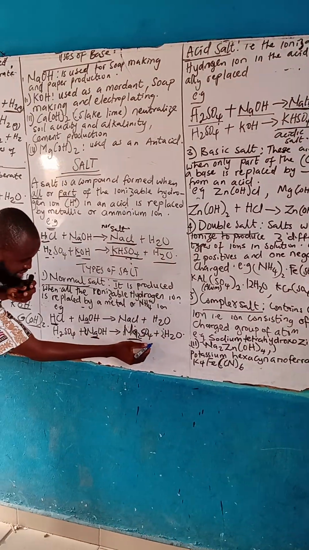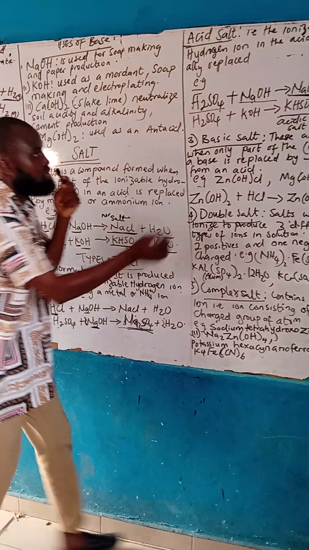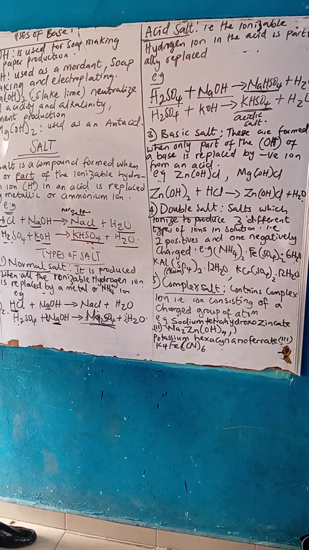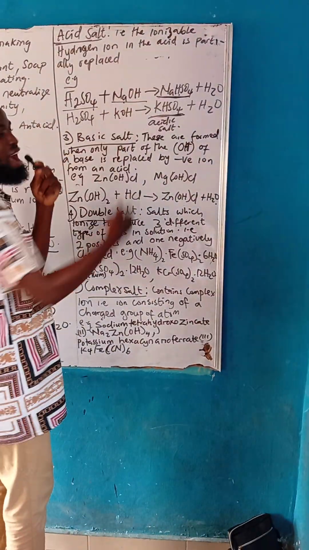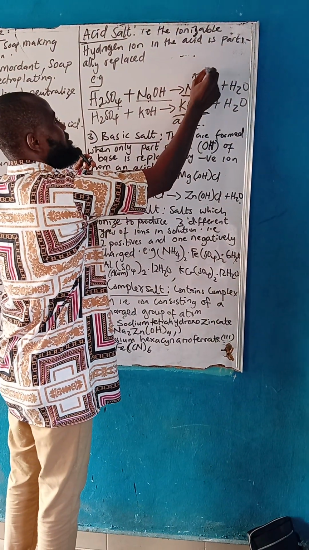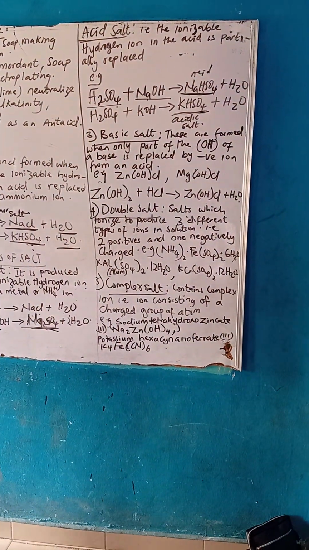What can you tell me? What do you understand? What is the difference between this one and this one? This one has no hydrogen in the salt, while this one has hydrogen in the salt. This is called acidic salt.